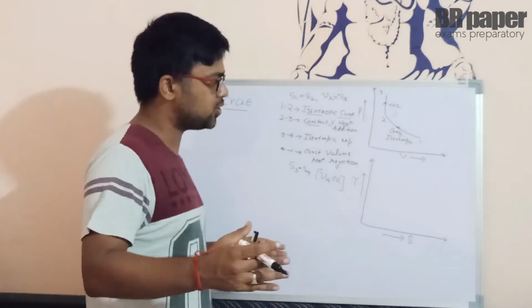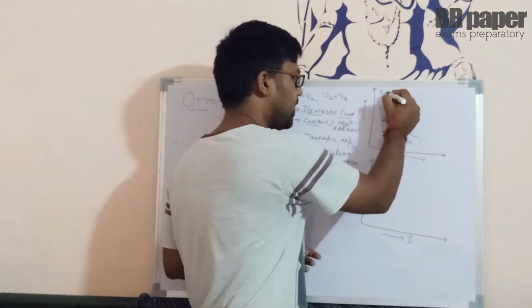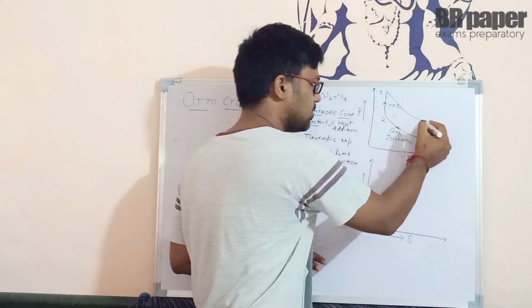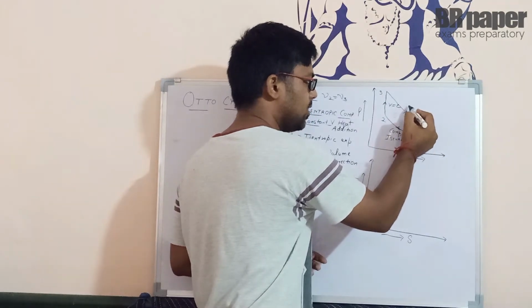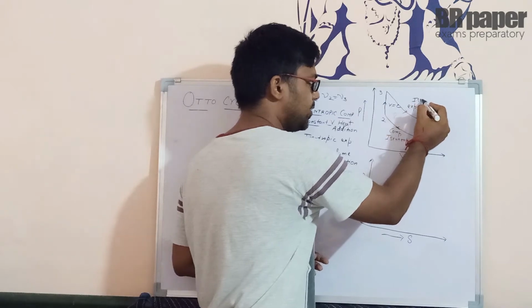Clear? So during expansion, your volume will increase and your pressure will drop. So from 3 to 4, if I have to draw it, it is going to be like this. This is basically from 3 to 4. This is again expansion process. At the same time, it is isentropic.